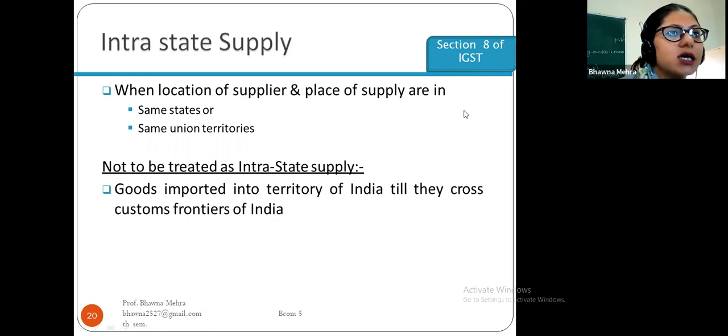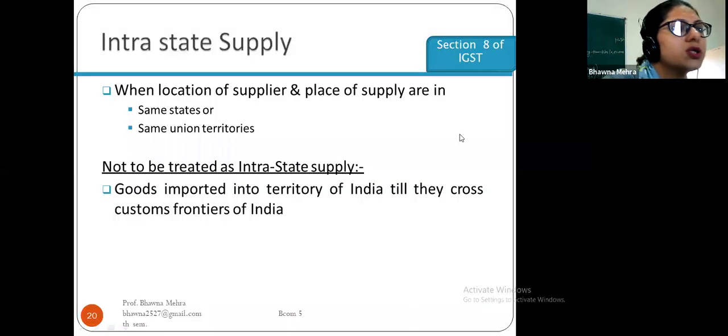Goods imported into the territory of India, till they cross the customs frontiers of India, are not to be treated as intrastate supply. So if this condition is applicable, then it will not be treated as intrastate supply.